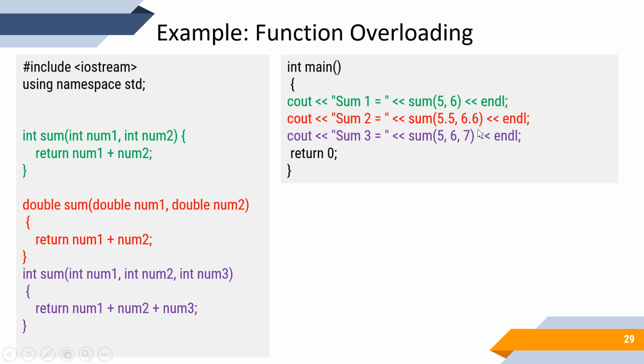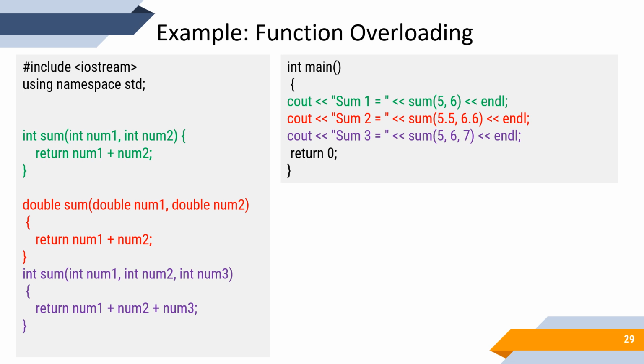Related to these values, we have the sum function with two data types, double num1 and double num2. Both values will be passed, and then these two will be added. At the same time, cout sum3, here we are passing three values 5 6 7, so we need three variables. Here we have the three variables, so these three values will be passed to this sum. So this is the normal function overloading.